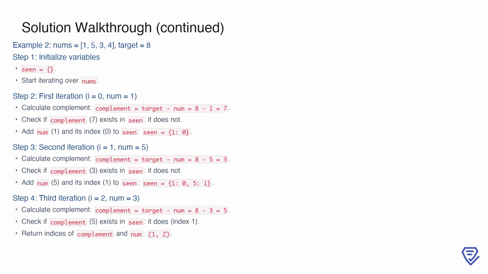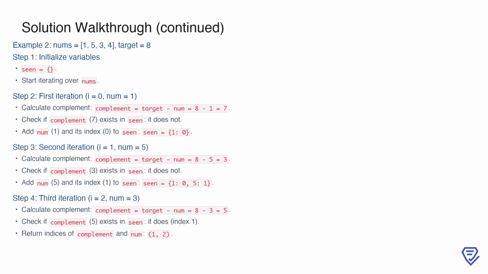We start by initializing scene as an empty dictionary and begin iterating through the array. On the first iteration, the current number is 1, and its complement is calculated as 8 - 1, which equals 7. Since 7 isn't in scene, we add the current number 1 and its index 0 to the dictionary, resulting in scene = {1: 0}.